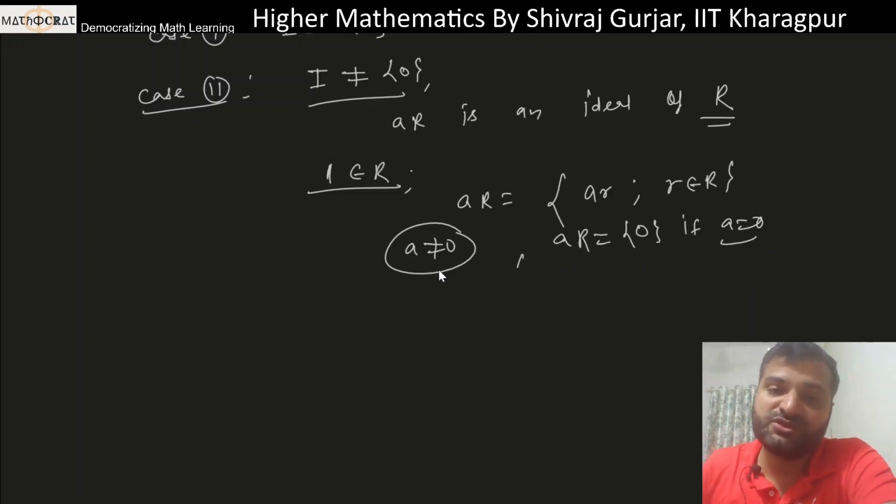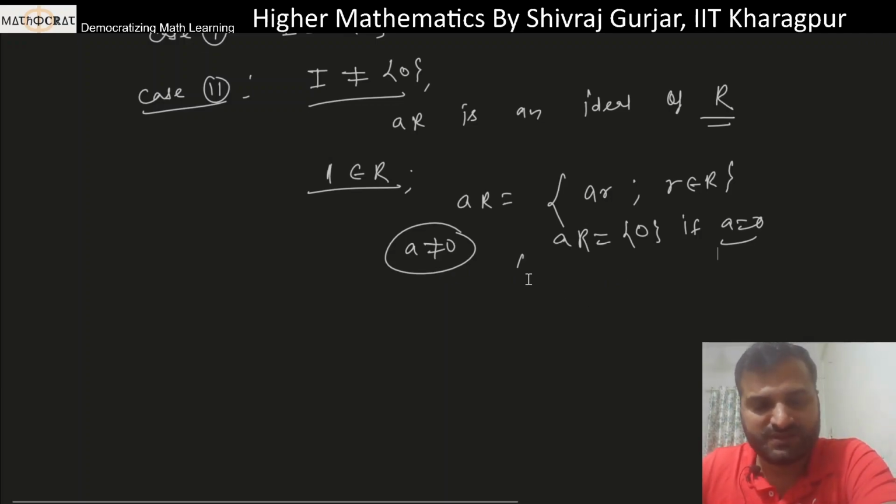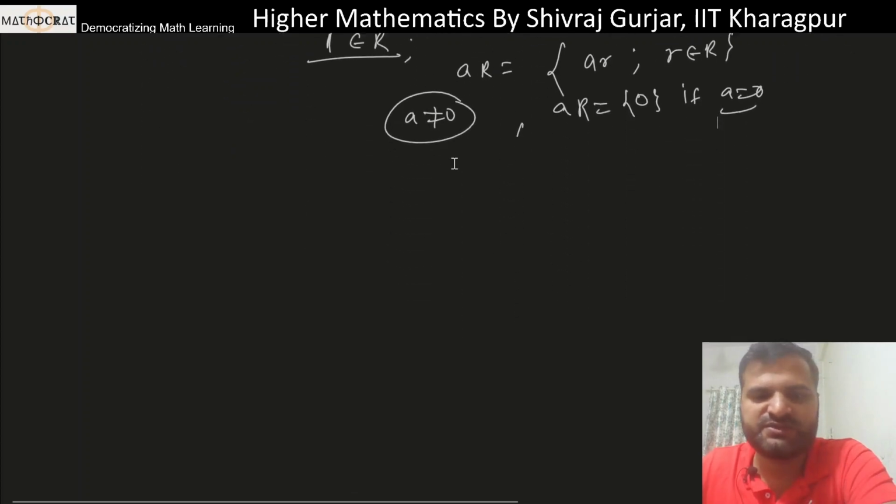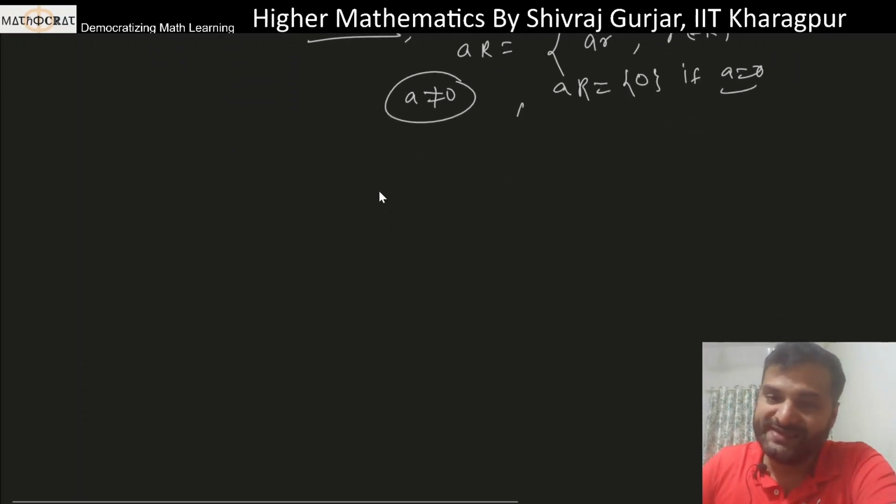So A not equals to 0 is the precondition in fact, because case 1 we have taken 0 case. ठीक है? So A is not 0.